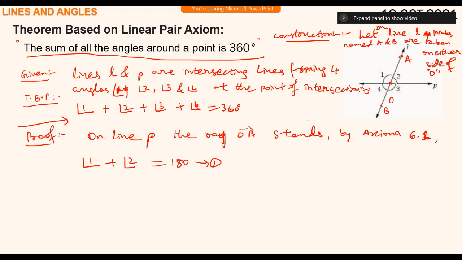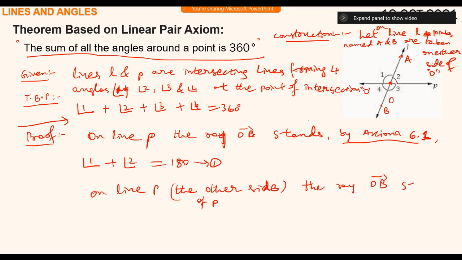On line P, ray OA stands. So by axiom 6.1, angle 1 plus angle 2 is 180 degrees. Next, on the other side of line P, the ray OB stands.